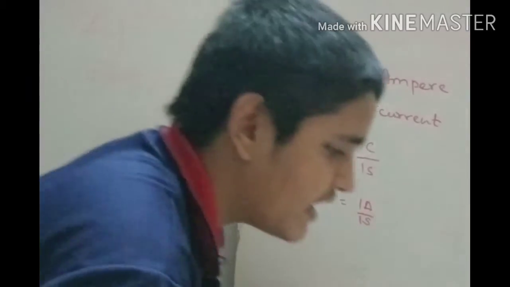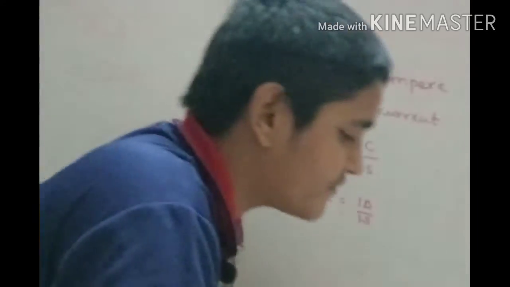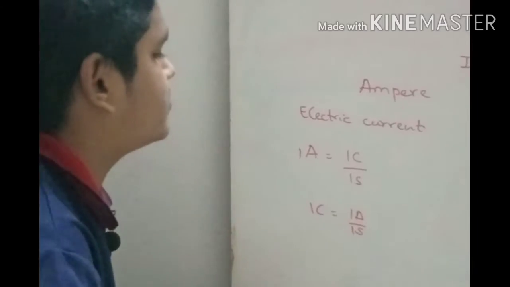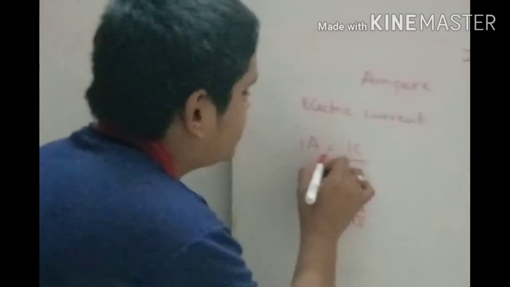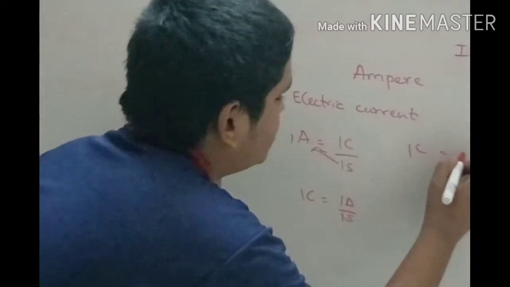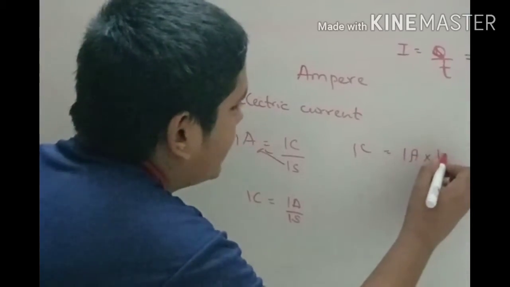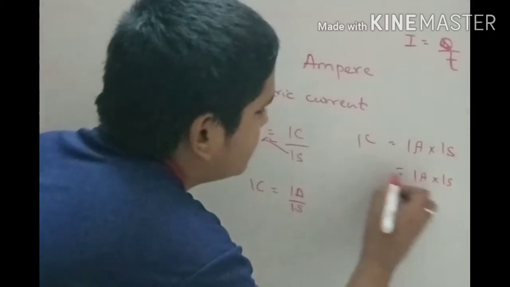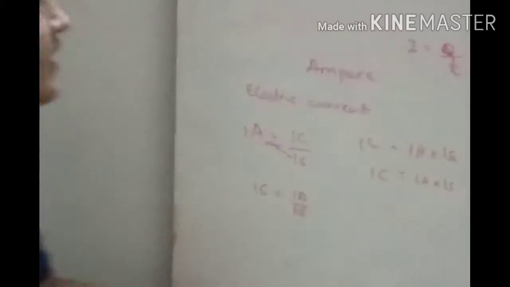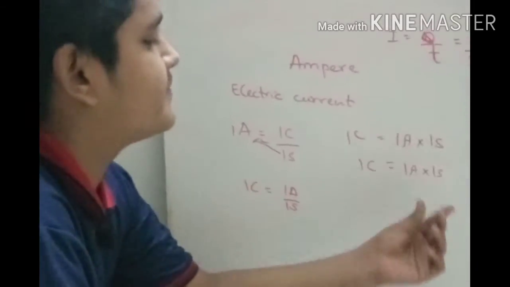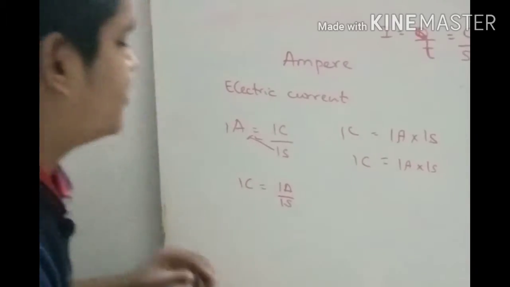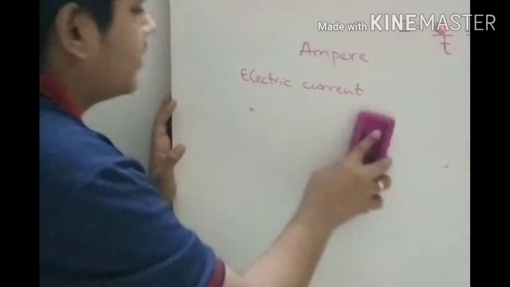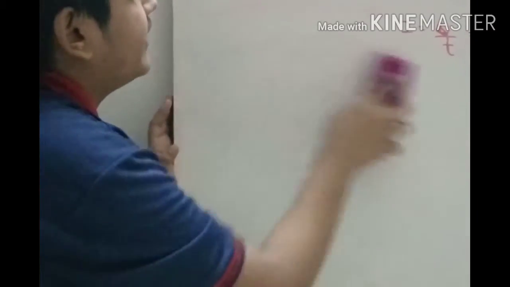They're asking about electrical units. This is correct. Let's check the other one also. If you send this to this side, 1C is equal to 1A into 1s, so 1 coulomb is 1 ampere into 1 second. So this one is wrong and this one is correct. Right?